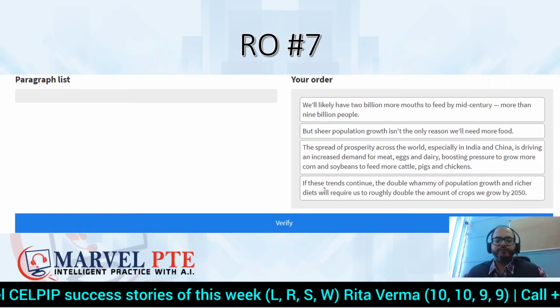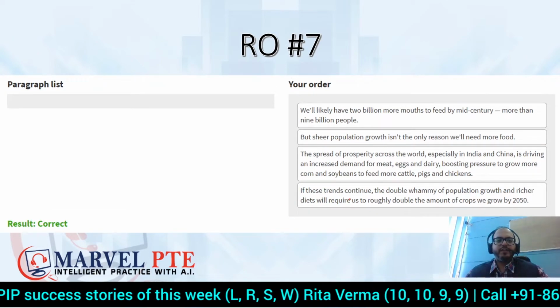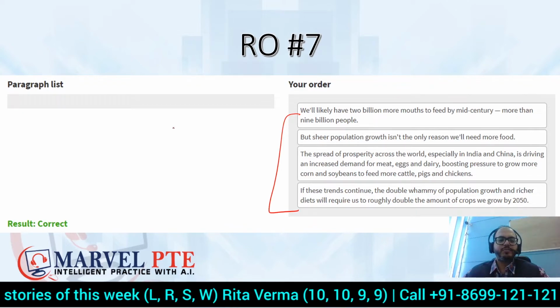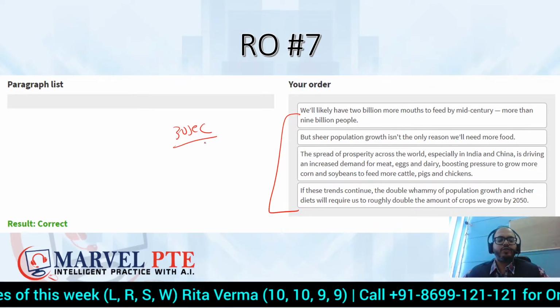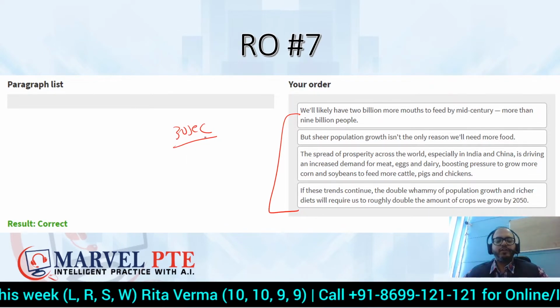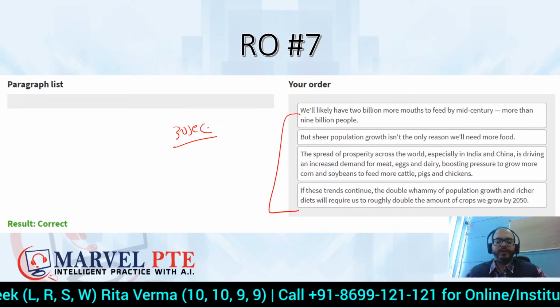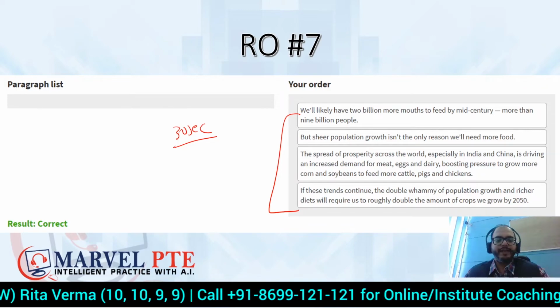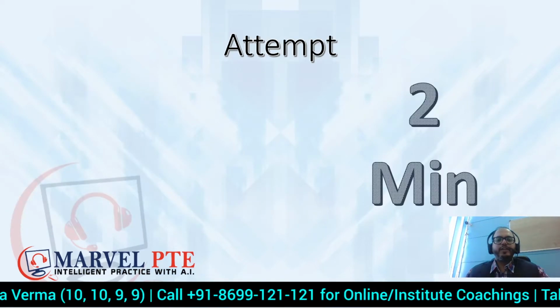What we have done is we have placed it here, and now let me click verify. See, this is the correct answer. So if you see, अगर आपको ये logics पता होंगे, you can correctly solve these reorders within just 30-40 seconds, and this is very important because RFIBs को हमें ज़्यादा time देना होता है. Those are more scoring integrated questions होते हैं, and we have just 2 minutes.